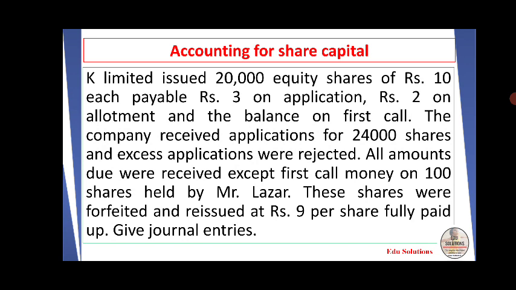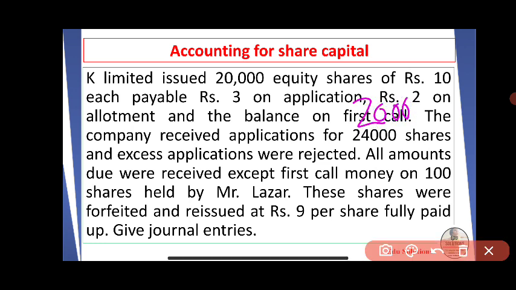K Limited issued 20,000 equity shares of rupees 10 each, payable rupees 3 on application, rupees 2 on allotment, and the balance on first call. Okay, so there are 20,000 shares. Balance on first call means 3 plus 2, 5, so balance 5 on first call.